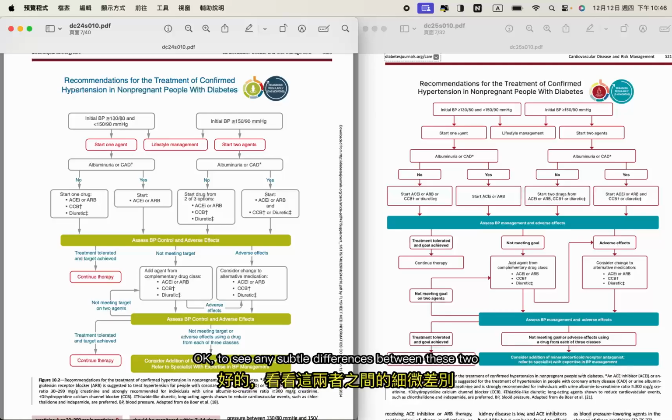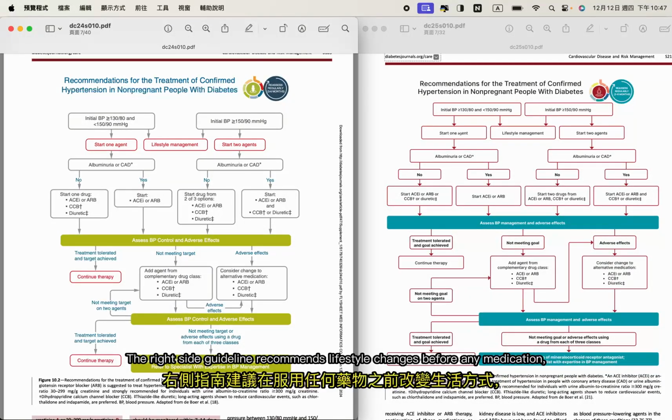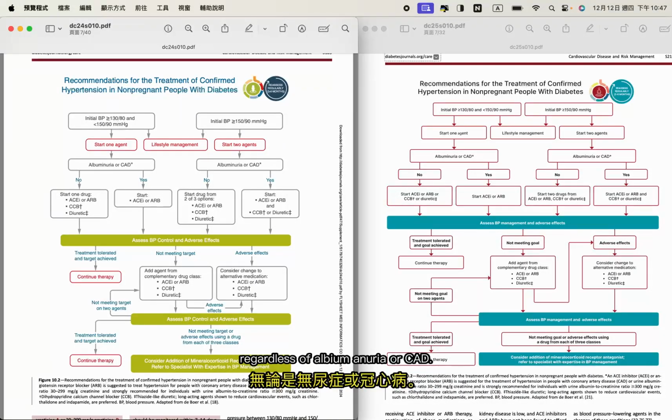Okay, could you point out any subtle differences between the two figures in these 2 years? All right, I'll point out some subtle differences. On the left, for initial blood pressures of 130/80ths or higher, lifestyle changes are only considered if albuminuria or CAD is present. The right side guideline recommends lifestyle changes before any medication, regardless of albuminuria or CAD.